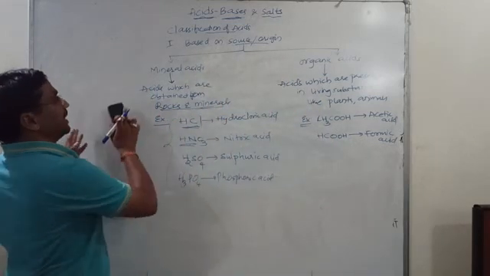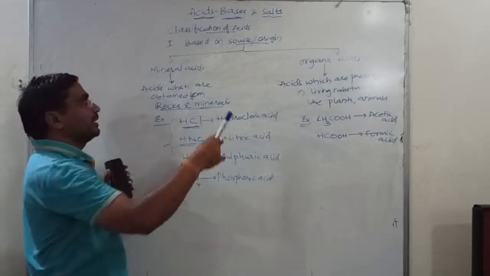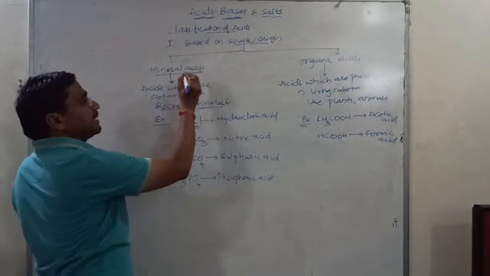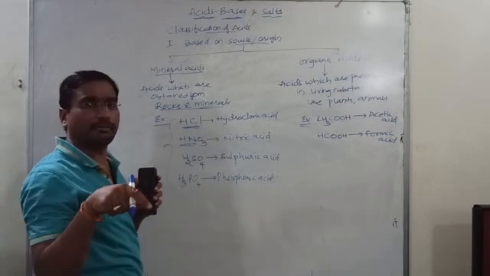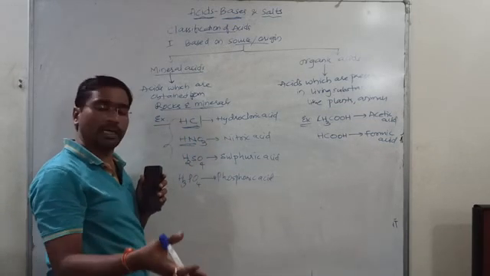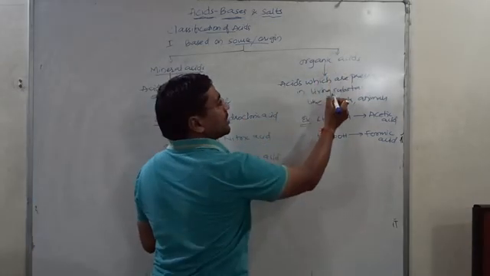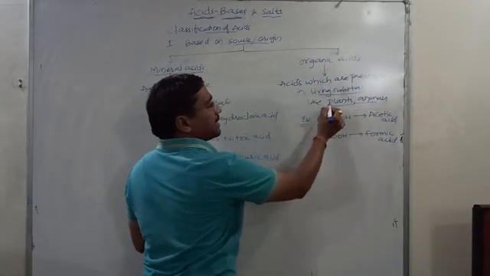Second type of classification I'll give. So remember the classification. First is based on the source, the origin. First are mineral acids, which are obtained from the rocks and minerals underground in the soil, which are non-living. Simply we can say, from non-living substances. Second, the acids which are obtained from living substances like plants and animals.